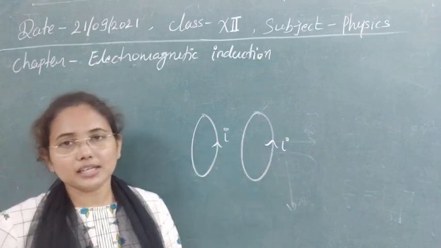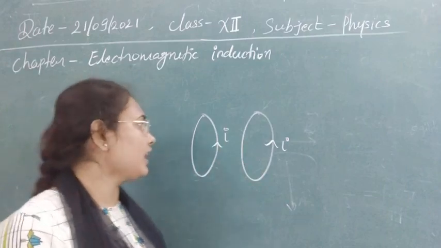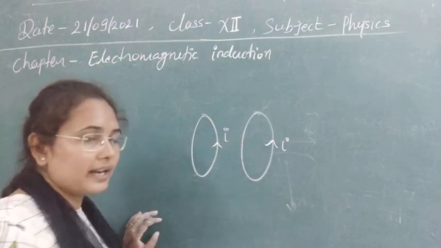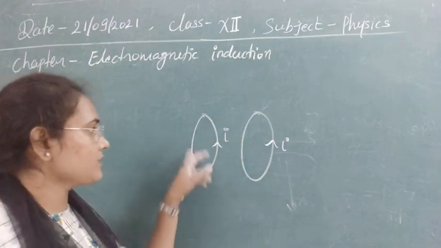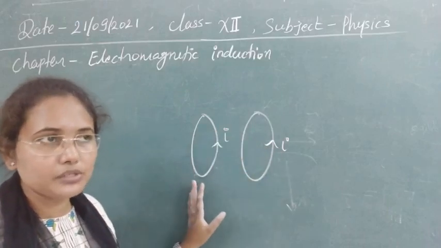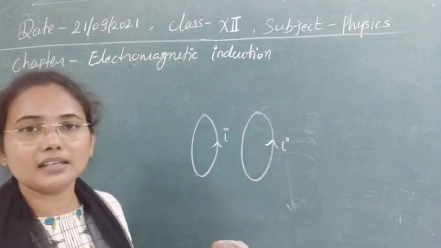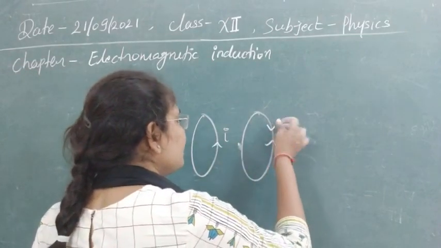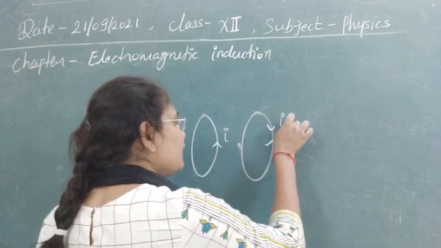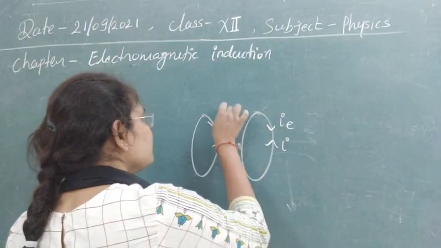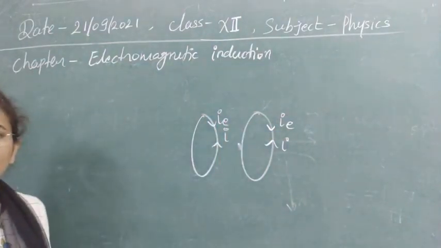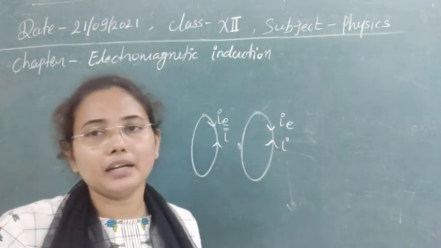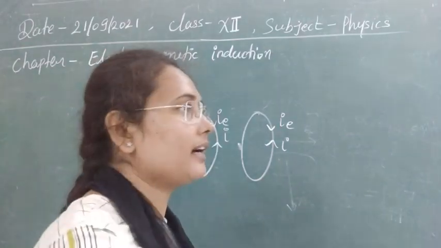So due to the change in field, an induced EMF starts to be produced in this coil due to that one, and in that one due to this one. Since the coils have some resistance, an induced current will be produced, with direction given by Lenz's law. According to Lenz's law, a current will be induced in the opposite direction, say induced current IE. This induced current tends to reduce the original current. So obviously in both coils P and Q the current will decrease.